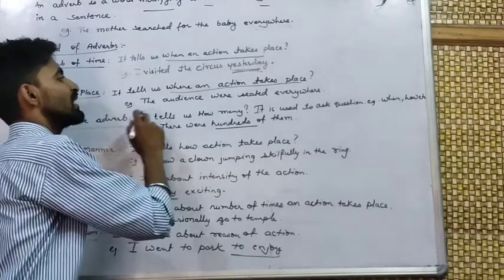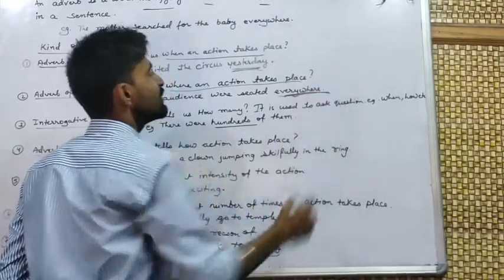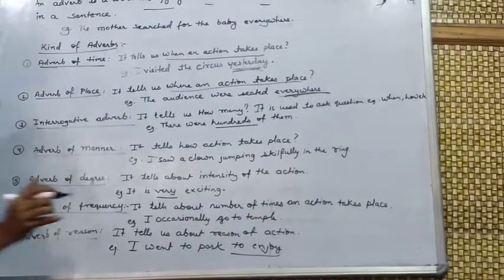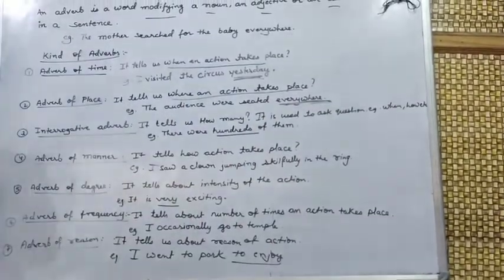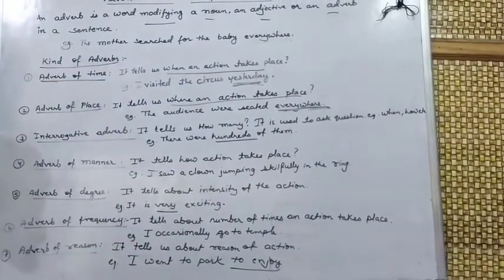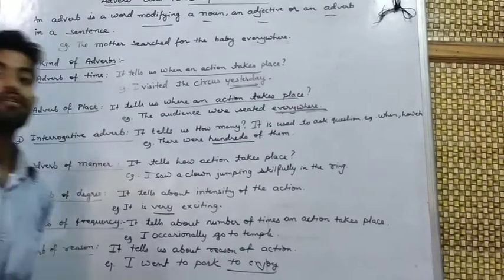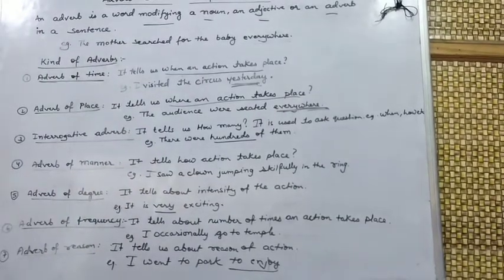The audience were seated everywhere. The audience were seated where? Everywhere. So everywhere is the word which is showing the place, and so it will be called adverb of place.